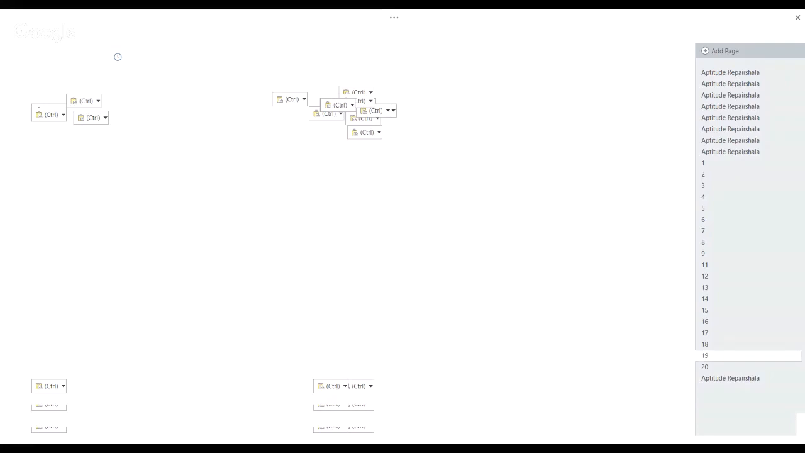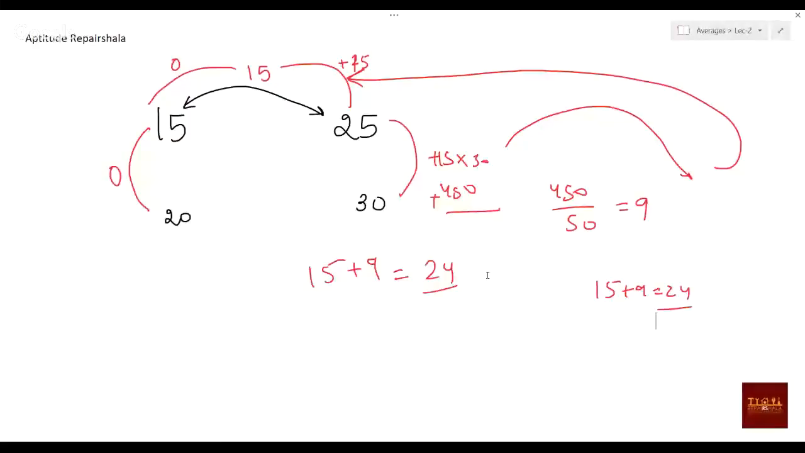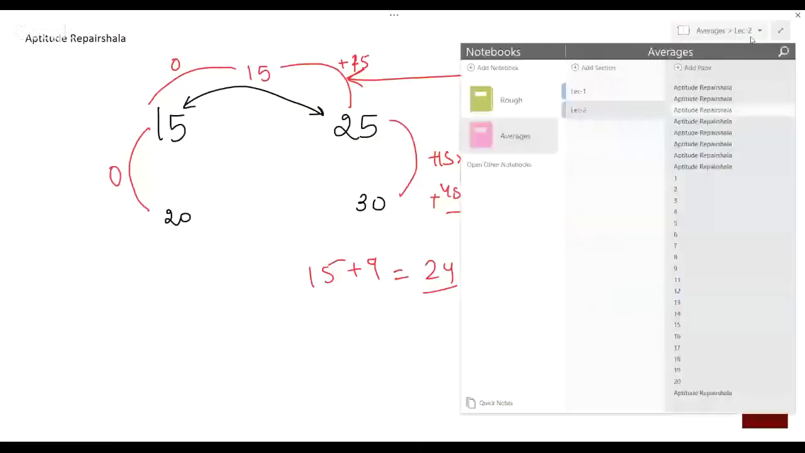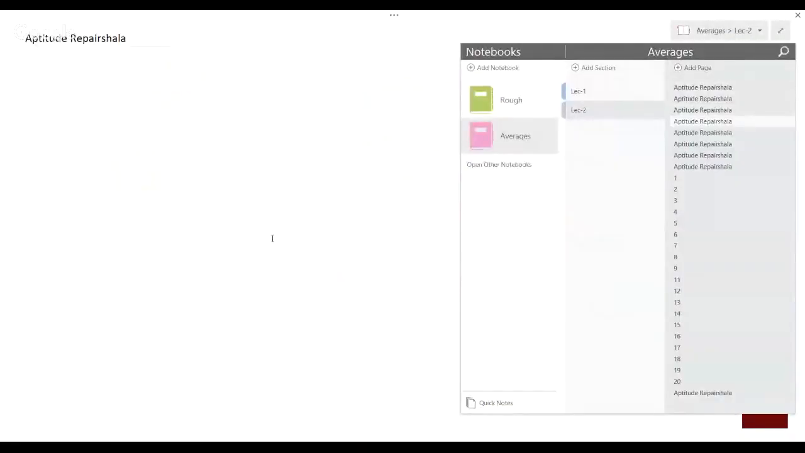So actually what I want to tell you here is weighted average. We'll be dealing with weighted average in our alligation part, because alligation is nothing but a weighted average only. What you can see from here, suppose I'm talking about class A and class B. Class A has an average of 15 and class B has an average of 25.